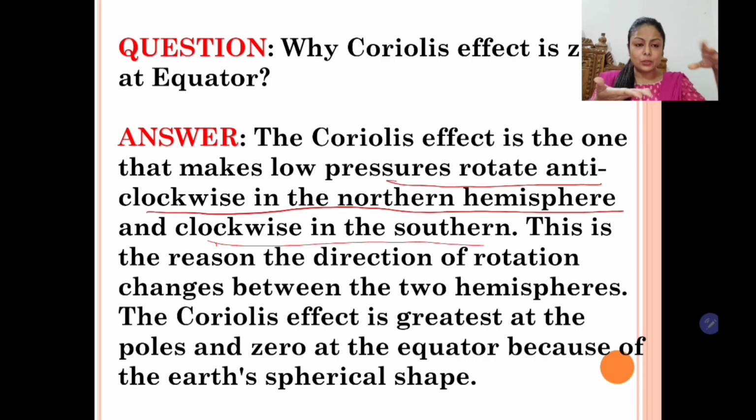So at the equator, the northern portion will rotate anti-clockwise and the southern portion will rotate clockwise. So what will happen? They will cut each other and it will be zero at the equator, but it will be maximum at the poles because of the spherical shape of the earth.